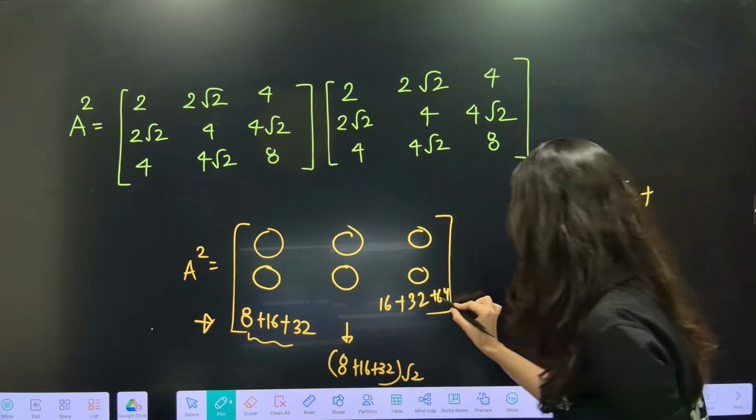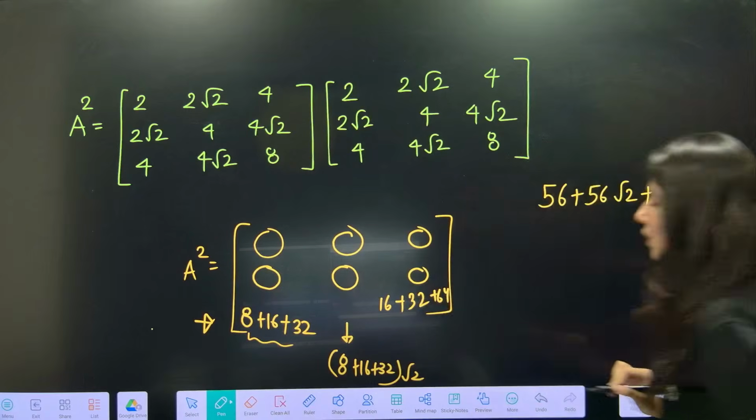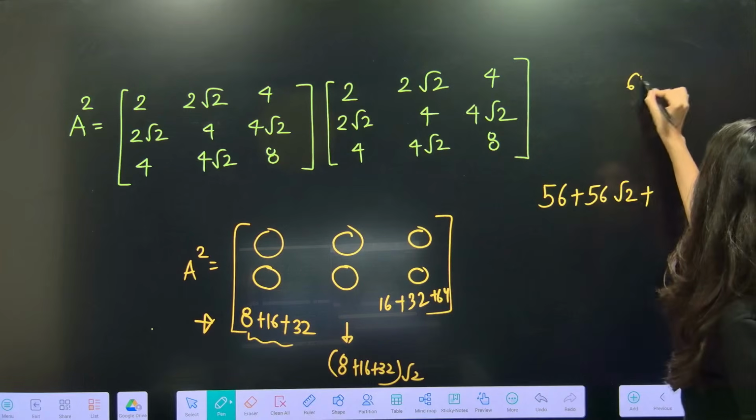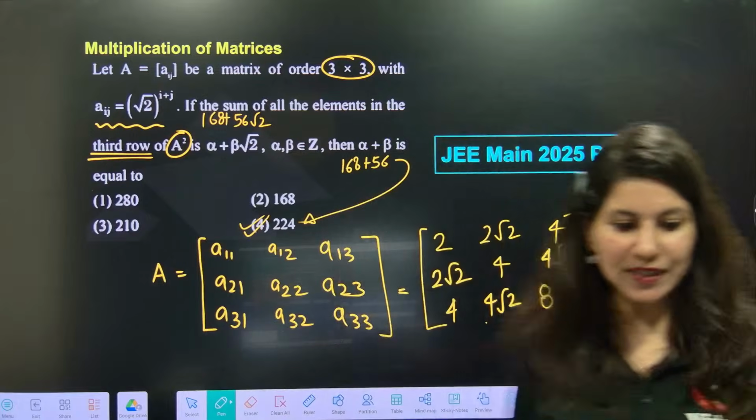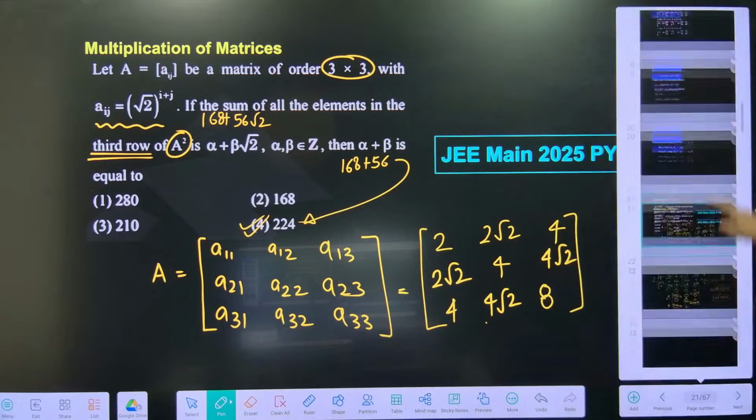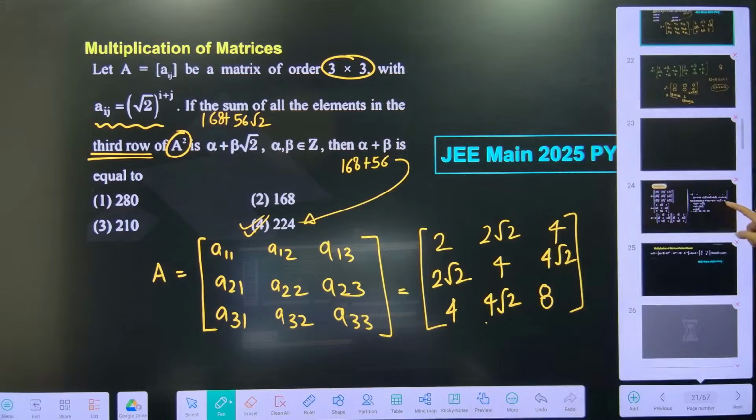And what about this? 64 plus 48. 64 plus 48, matching with option D. Yes, yes, yes. Bingo, absolutely right. Okie dokie. Alright. So this is one of the previous year questions.